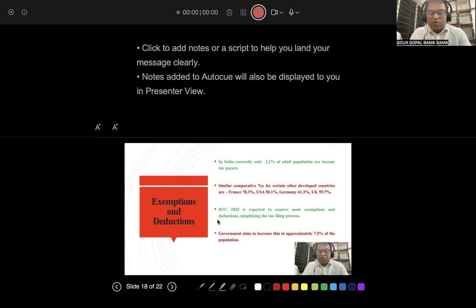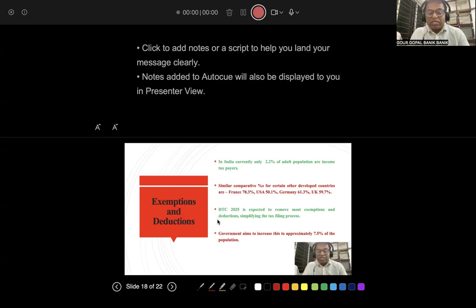It will be surprising to know that in India, only around 2.2% of the adult population are income taxpayers. Can you imagine? As per the 2022-23 survey, only 2.2% of the adult population of India pay income tax. But the same percentage in France is 78.3%, in USA 50.1%, in Germany 61.3%, in UK 59.7%.